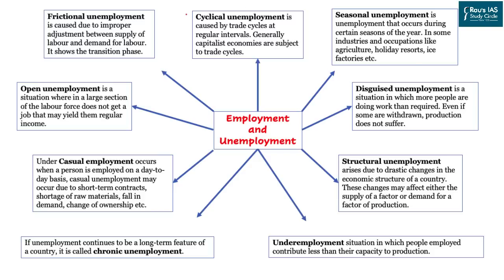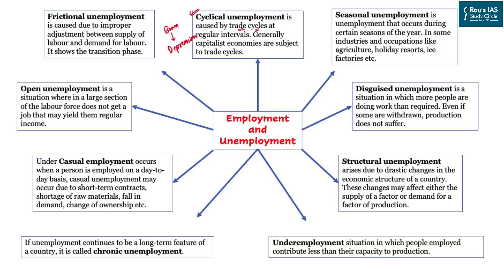So we'll start with cyclical unemployment first. Cyclical unemployment occurs in an economy when there is a situation of trade cycles. Trade cycle simply means the situation where the economy goes through ups and downs in its GDP growth rate. We have situations like boom. On the other hand, we have the extreme situations like depression. Similarly, we have recovery and recession.